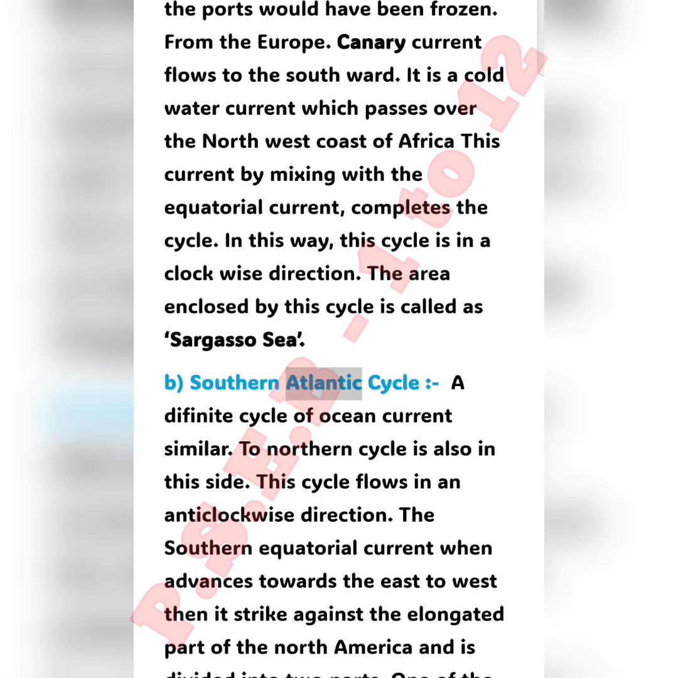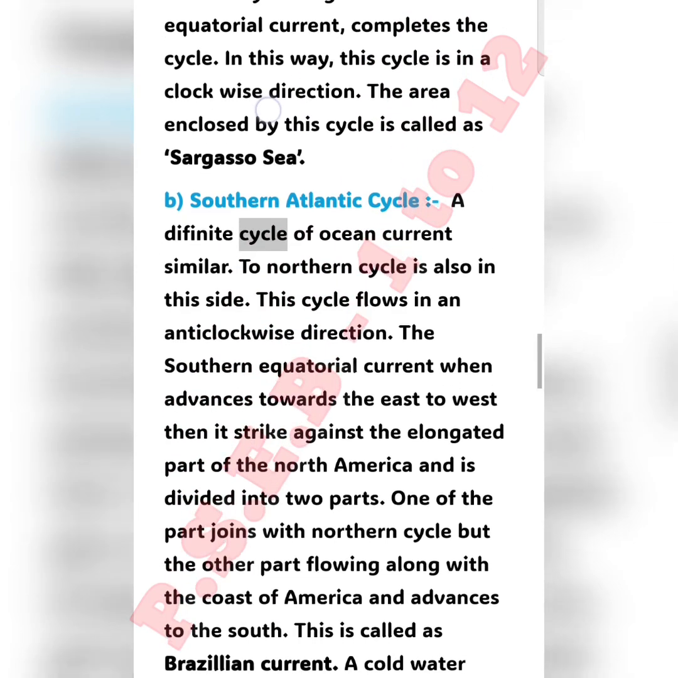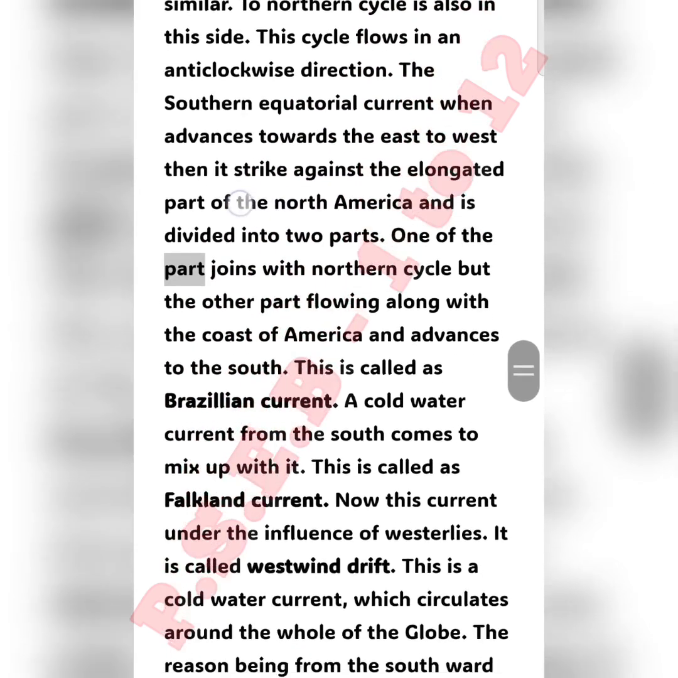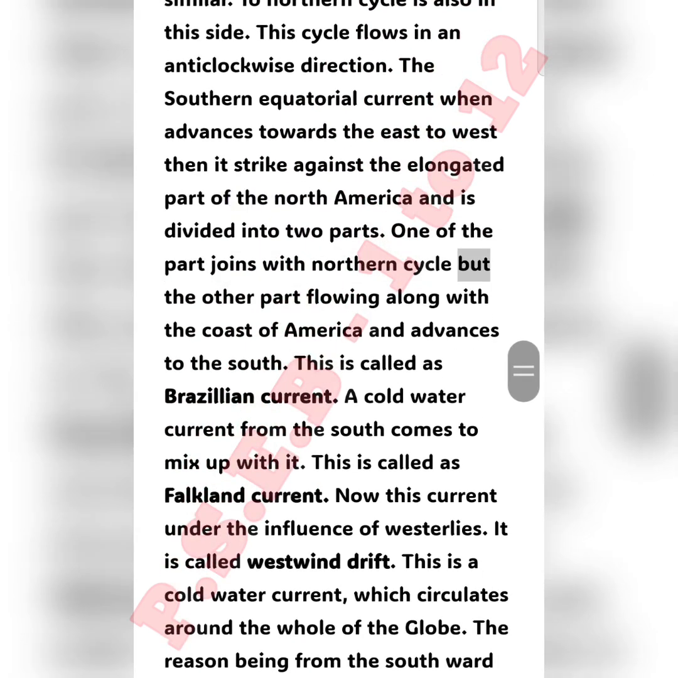B. Southern Atlantic cycle. A definite cycle of ocean current, similar to the northern cycle, is also on this side. This cycle flows in an anticlockwise direction. The southern equatorial current, when it advances from east to west, strikes against the elongated part of North America and is divided into two parts. One part joins with the northern cycle, but the other part flows along the coast of America and advances to the south. This is called the Brazilian current.